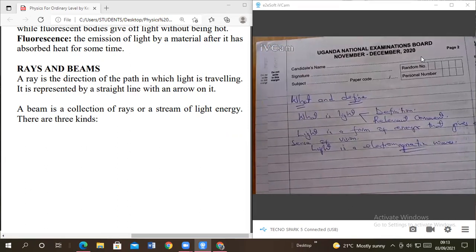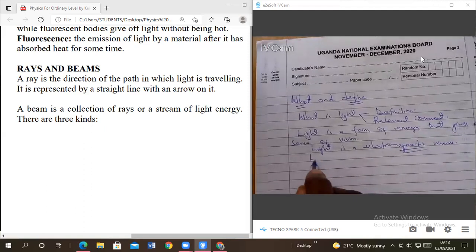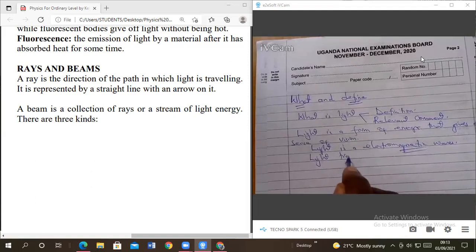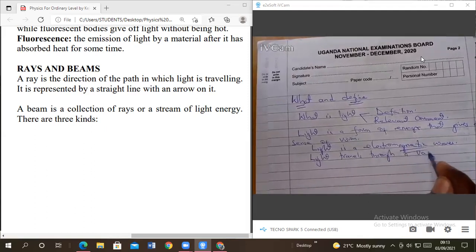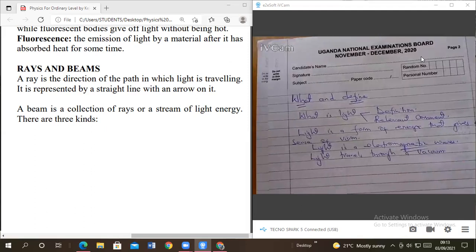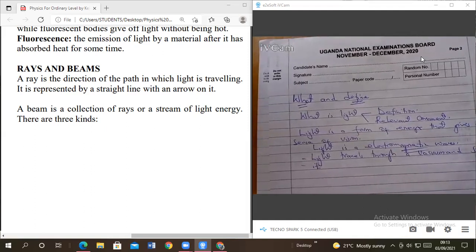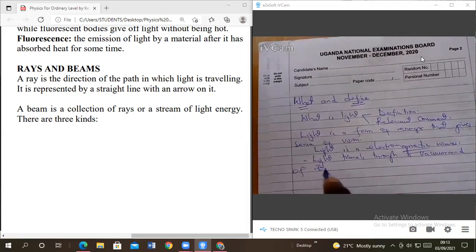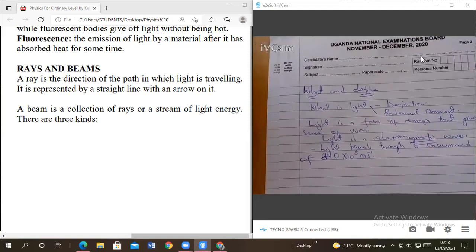One of them we said is that it travels through a vacuum. Do you remember that? Light travels through a what? A vacuum. It travels at a speed of 3.0 exponent 8 meters per second.